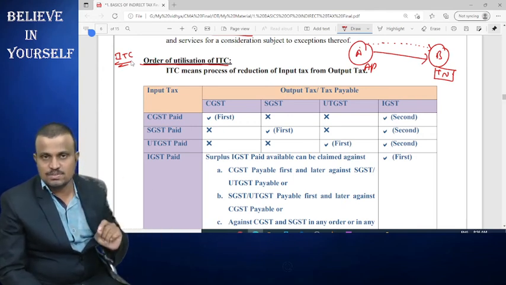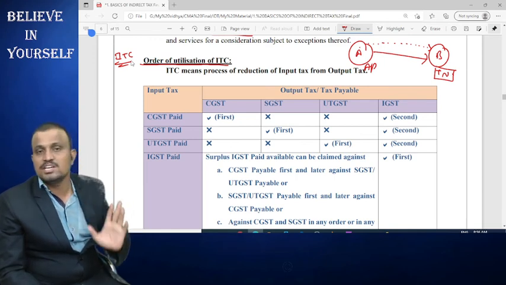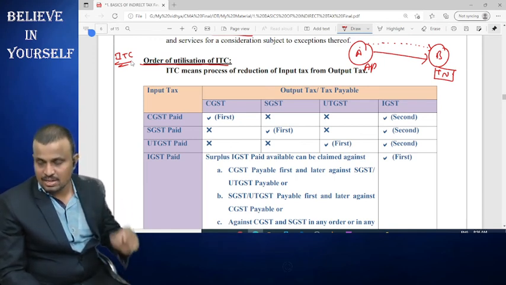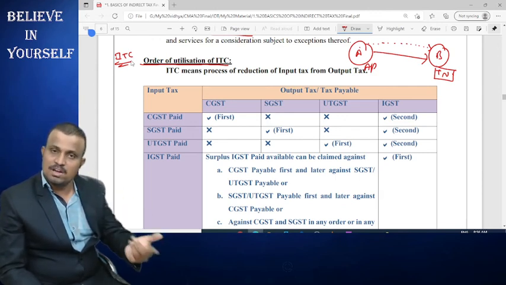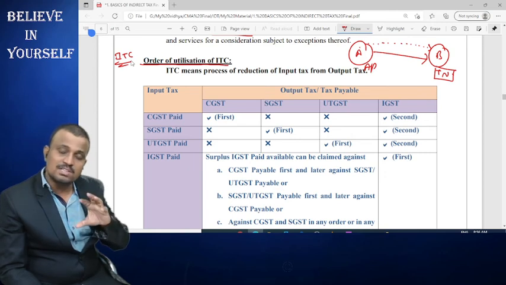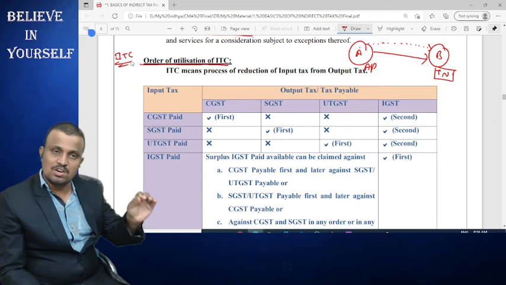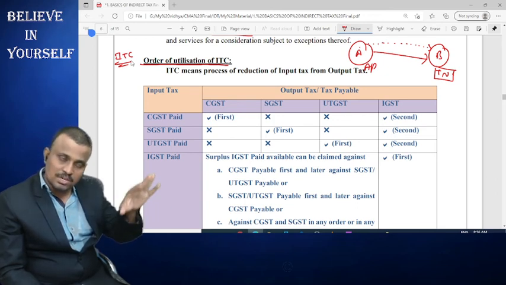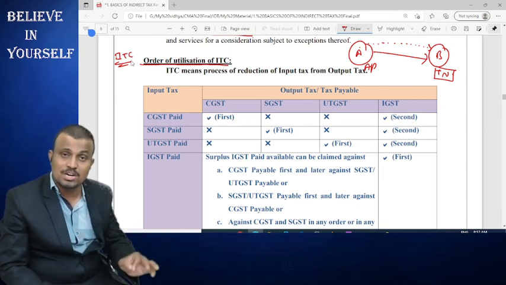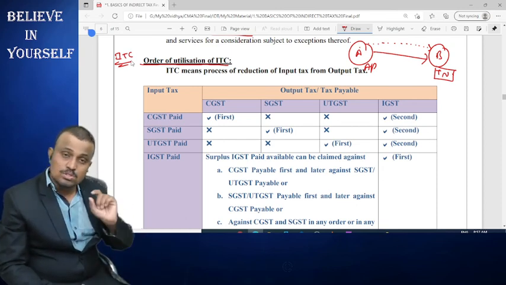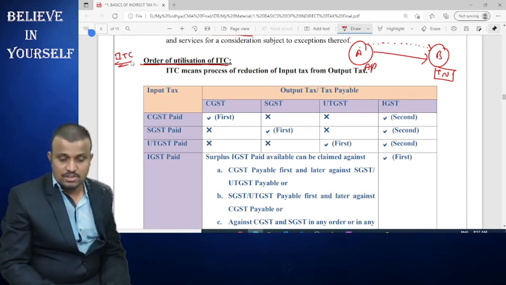So here input tax means what? Input tax is nothing but tax paid at the time of receiving the inward supply of goods or services, and output tax is nothing but tax collected at the time of outward supply of goods or services. Whatever tax you collected will be deposited to the government. Before depositing the tax to the government, you have the option to reduce the input tax. The process of reduction of input tax from the output tax is called what? ITC. But which tax can be adjusted against which tax? That is the order of utilization.